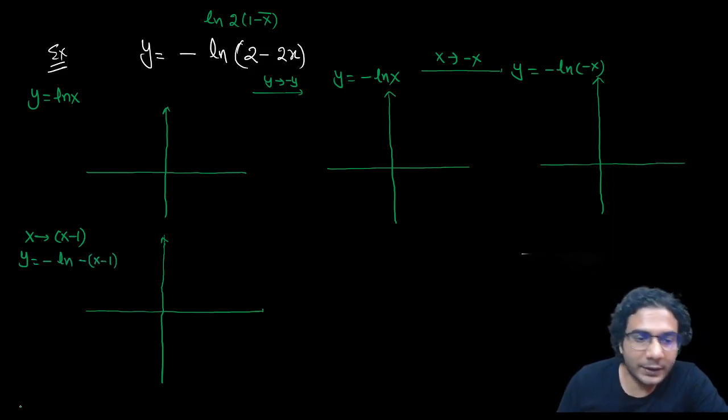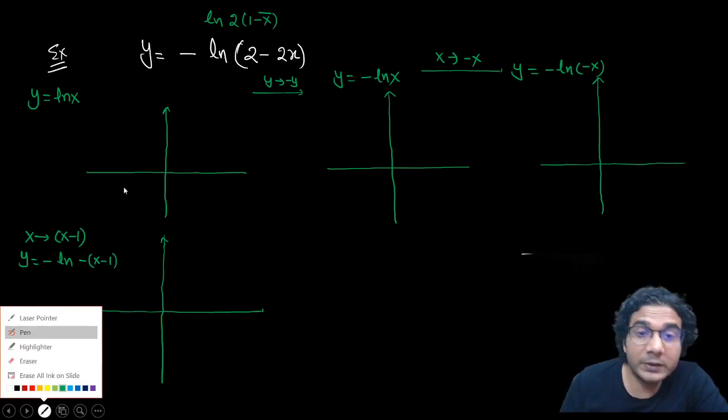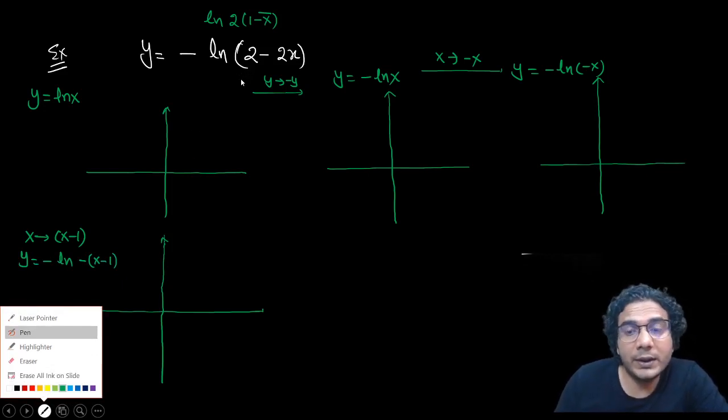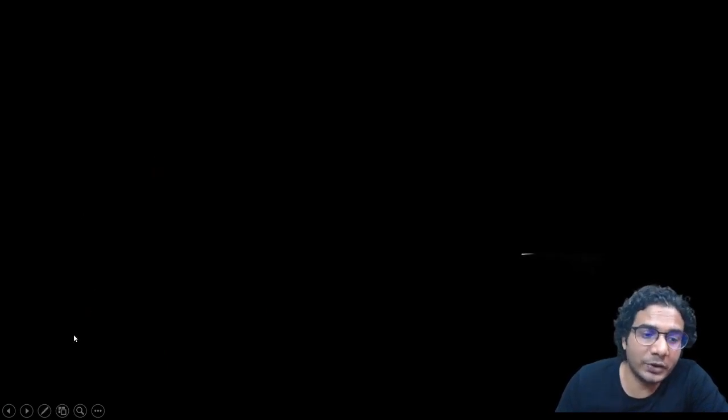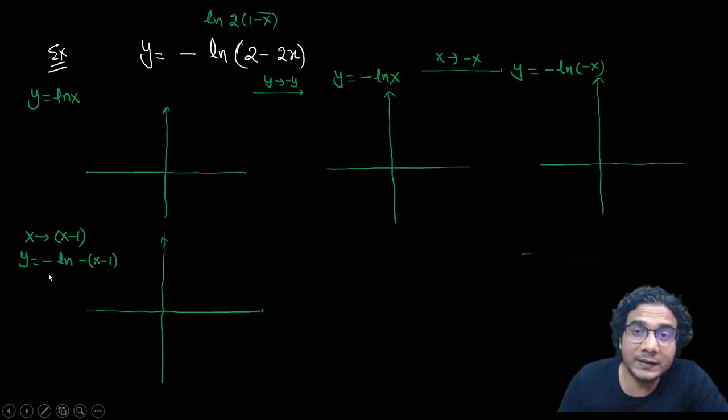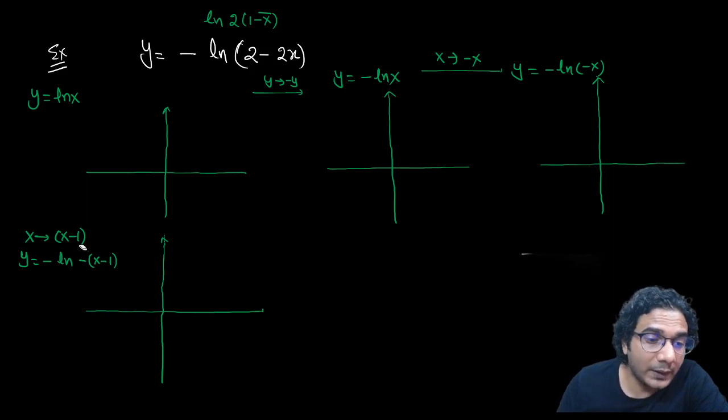Okay, but I missed something. There was one transformation, because now you can't bring this 2. So what you needed to do was replace x by 2x first, before this transformation, okay? So the graph will contract along the x-axis. That is the transformation which you can't do after this. So first do that. You need to replace x by 2x. So now this graph will become y is equal to minus of ln of minus 2x, all right?